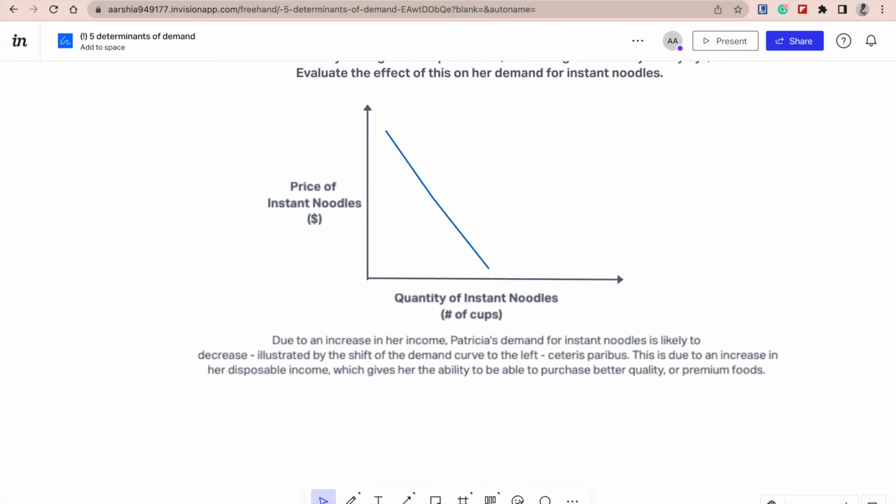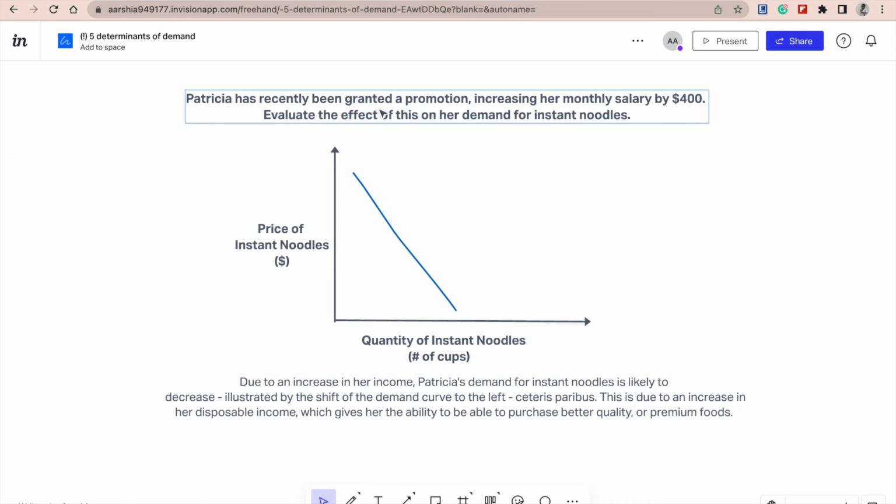Next question. Patricia has recently been granted a promotion, increasing her monthly salary by $400. Evaluate the effect of this on her demand for instant noodles. If we think about it, instant noodles is actually an inferior good because an increase in her monthly salary means that she would have the ability to buy better and more nutritious food, which might be more expensive than instant noodles. So once again, we are given a graph and the initial demand, Patricia's initial demand for instant noodles.